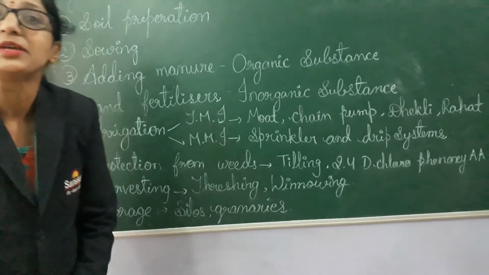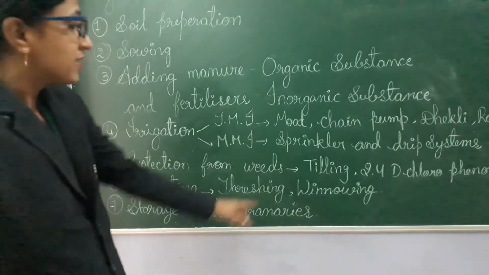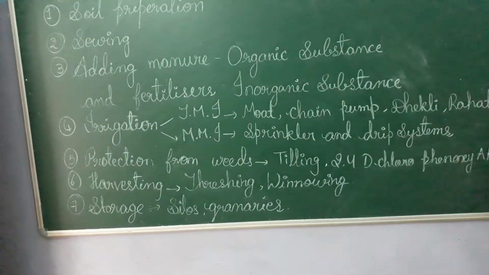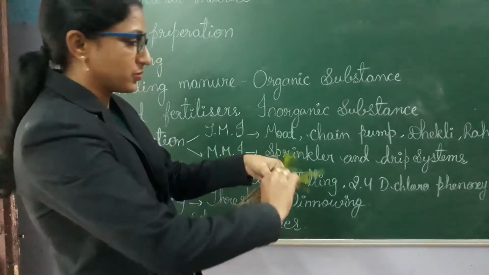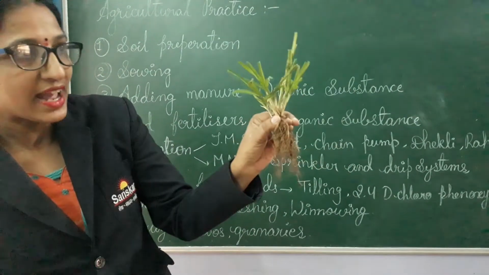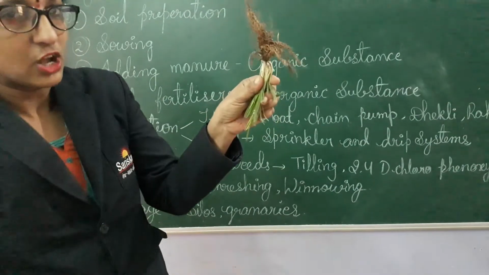Weeds means unwanted plants which are not necessary for the field. Tilling is one method by which people remove the weeds and make them reverse, like uproot. In agriculture, weeds will grow like this and people remove them and put them on the soil like this.